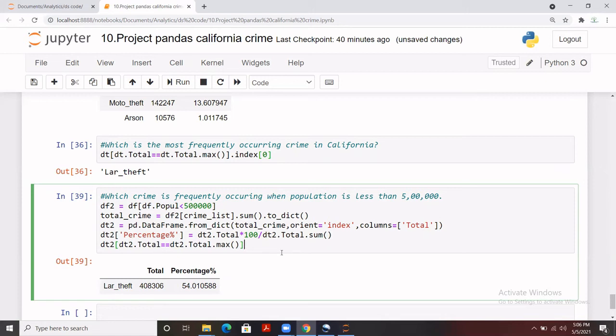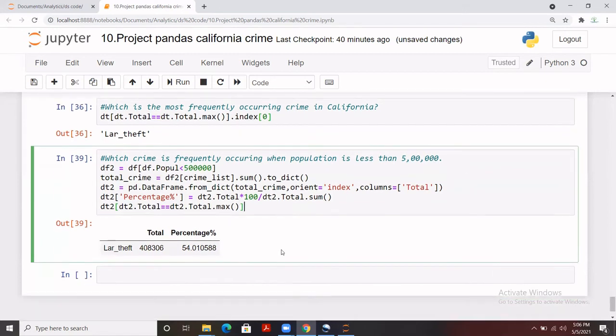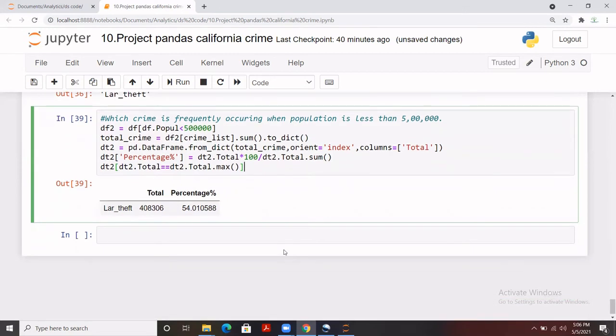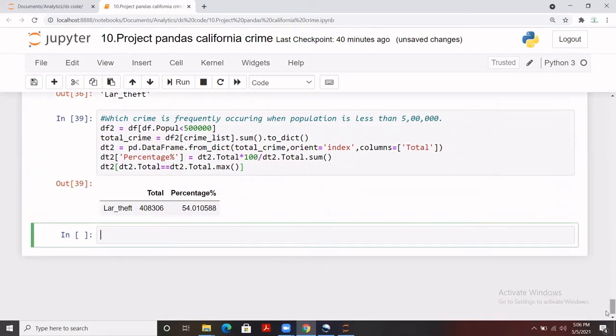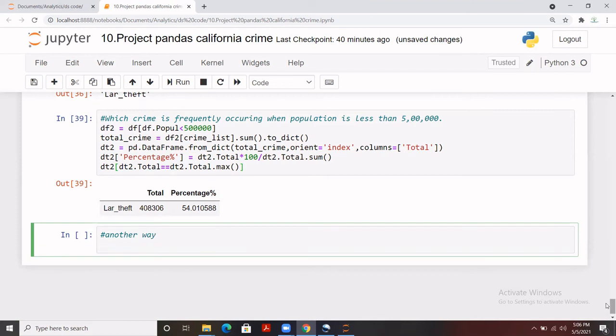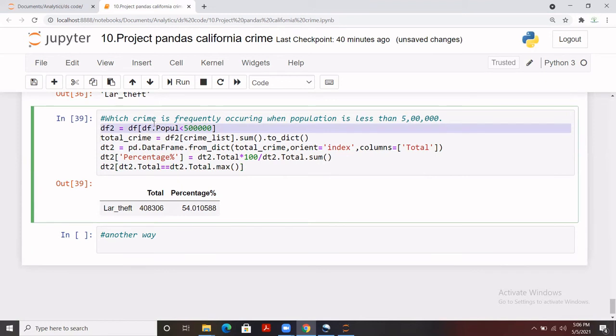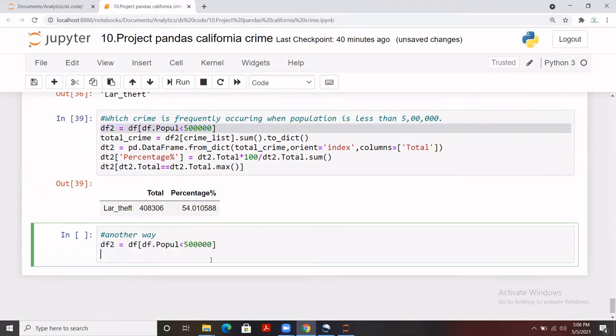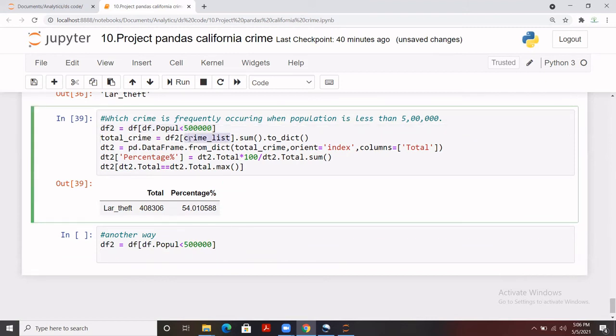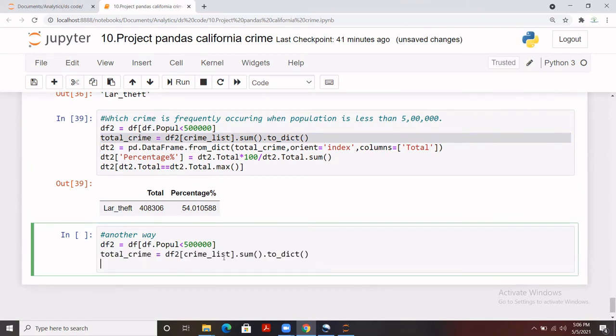In case you want to play with the code some and try to do it in another way, let me give you an idea how to do exactly the same thing in another way. So first, let me take this part that we have extracted, the values of the population which is less than 5 lakh, and this part is also needed. Now I will play a bit around with core Python.